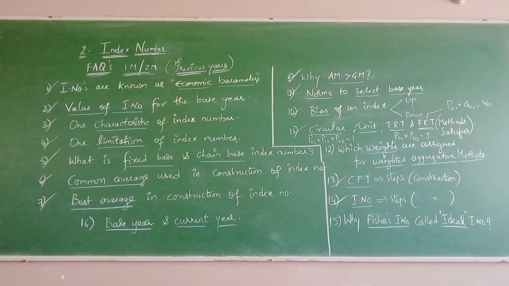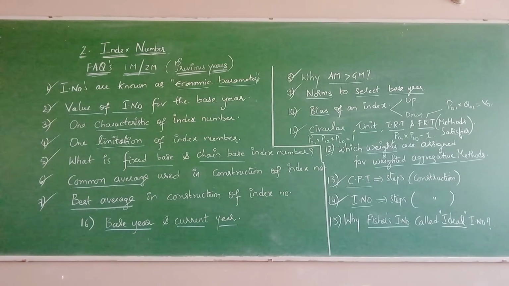Circular test satisfies geometric mean, simple geometric mean, as well as Kelly's method also. And unit test satisfies all the methods except the simple average of price relative method. Next, which weights are assigned for weighted aggregative method? Say Laspeyres, base year quantities; Paasche, current year quantities.